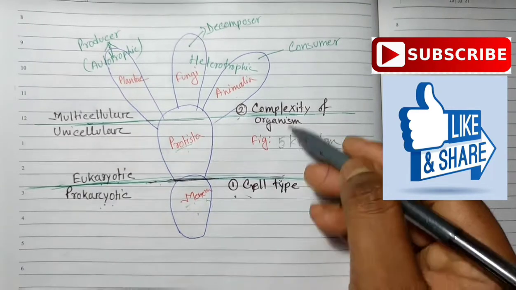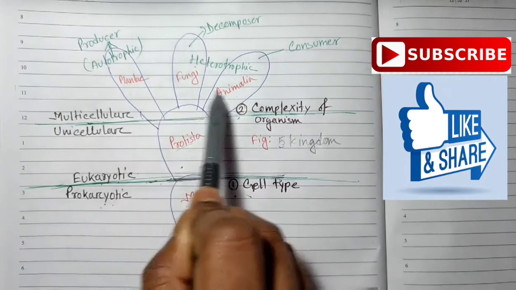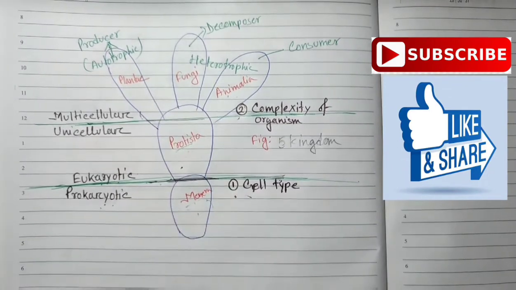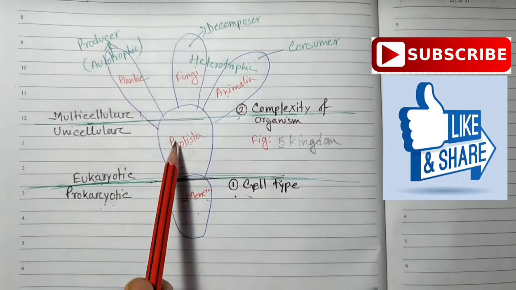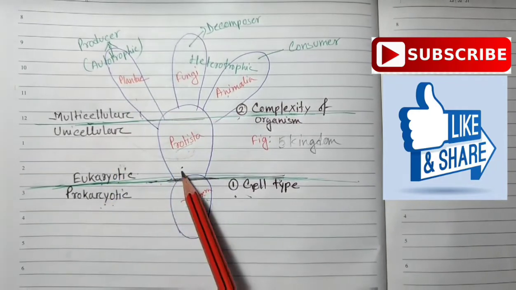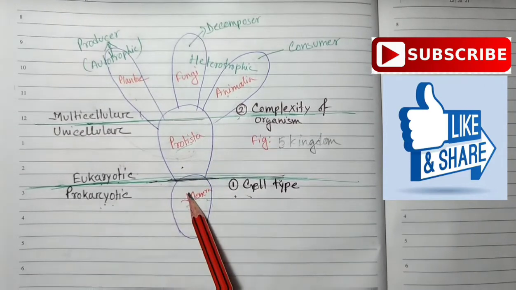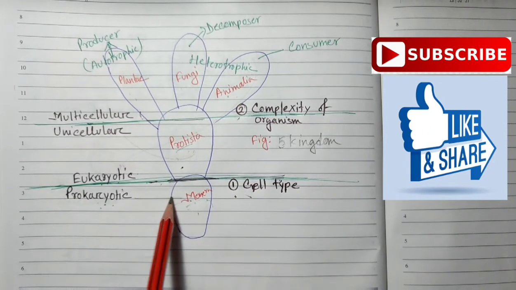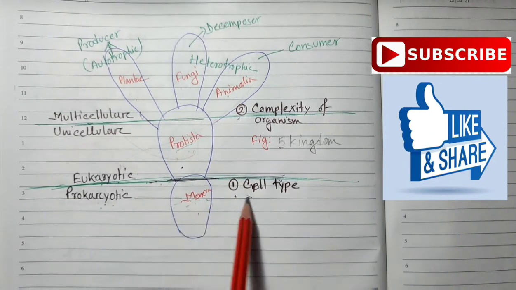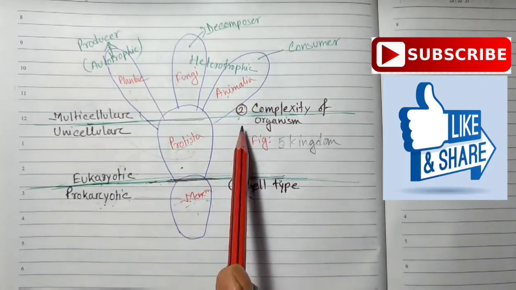What comes above this line will be eukaryotic, meaning Protista, Plantae, Fungi, Animalia. These all will be eukaryotic because they come above the line. And the Monera, this only comes below the line. So prokaryotic will be only the Monera. So Monera's cell type will be prokaryotic, but the cell type of Protista, Plantae, Fungi, Animalia